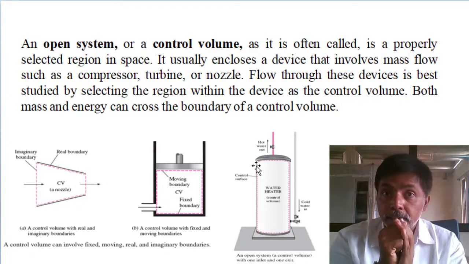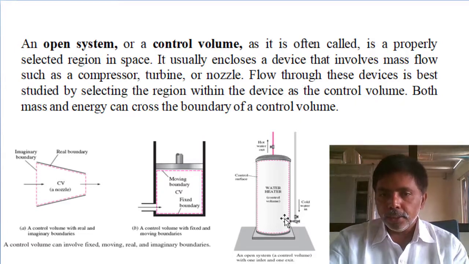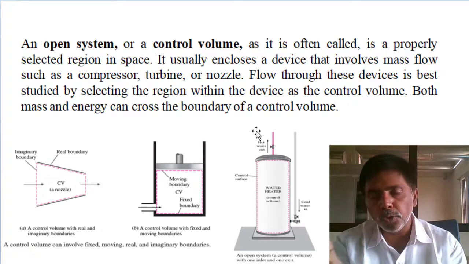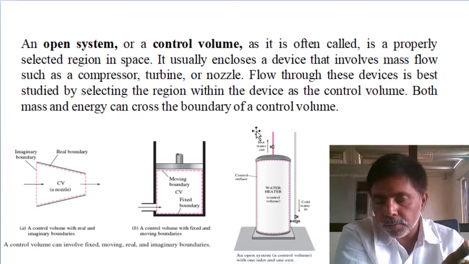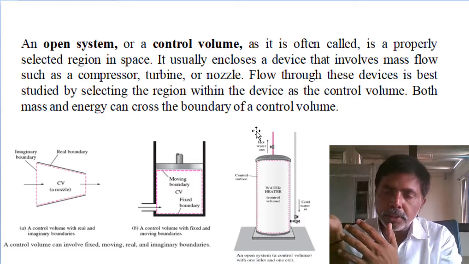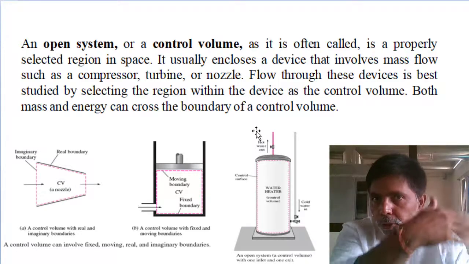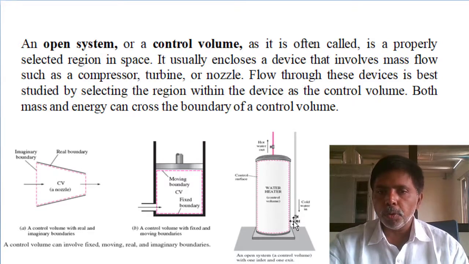But the boundaries are real and imaginary. You can see, through the imaginary boundary only mass is entering and mass is leaving. In this room, through the imaginary boundary, windows and wall, from the windows the air is coming inside the room. There is an imaginary boundary. We are assuming it's a boundary. So, through the imaginary boundary, mass entry, mass leaving takes place.